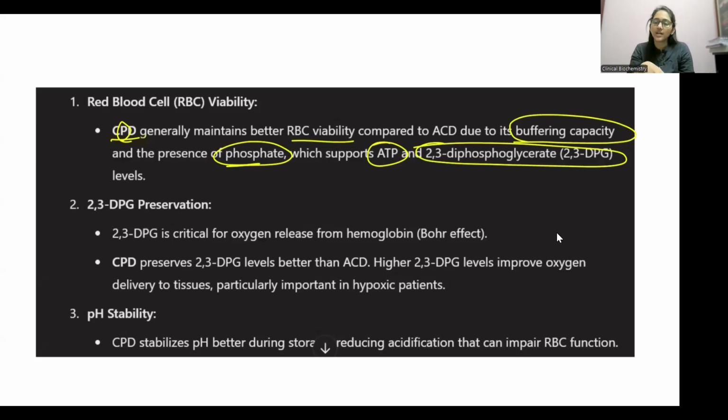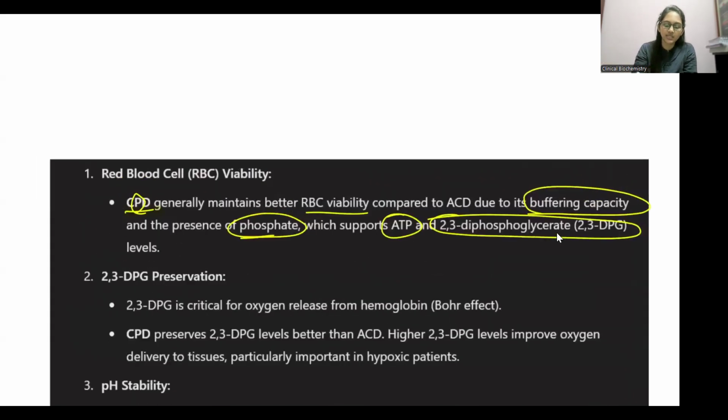Only when you transfuse this stored blood to a hypoxic patient, the patient needs more oxygen to be delivered to the tissues. So you want to transfuse blood that has the capacity to deliver oxygen to the tissues.